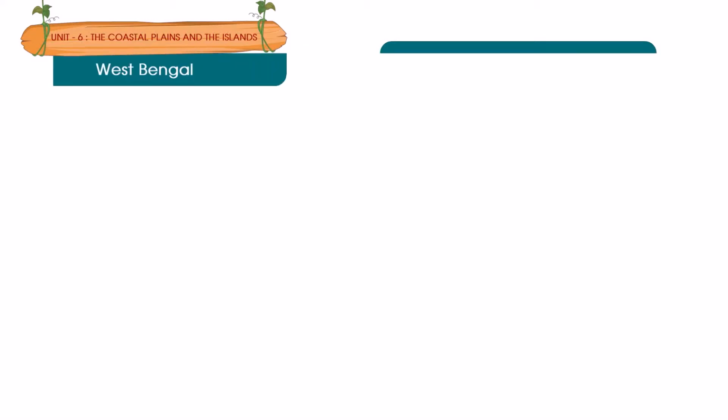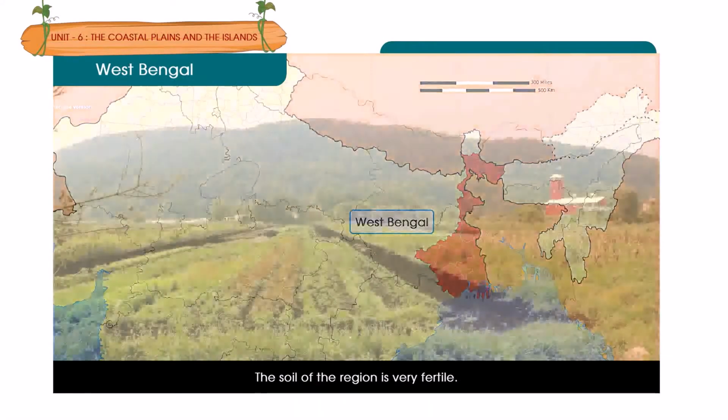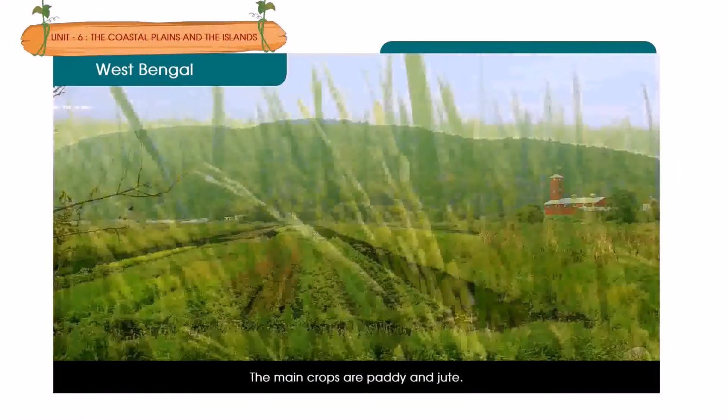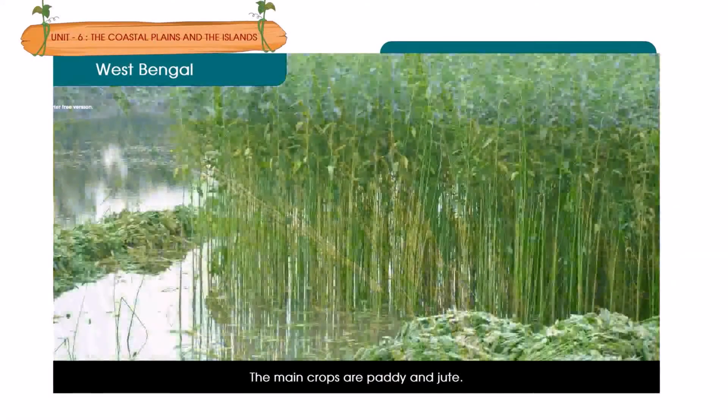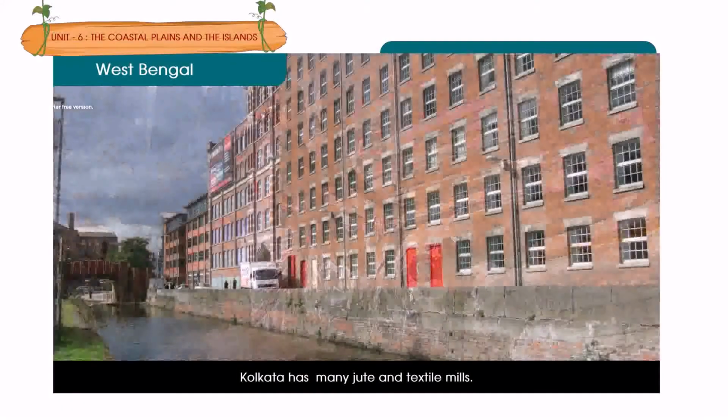West Bengal. West Bengal lies in the eastern coastal plain. The soil of the region is very fertile. The main crops are paddy and jute. Kolkata has many jute and textile mills.